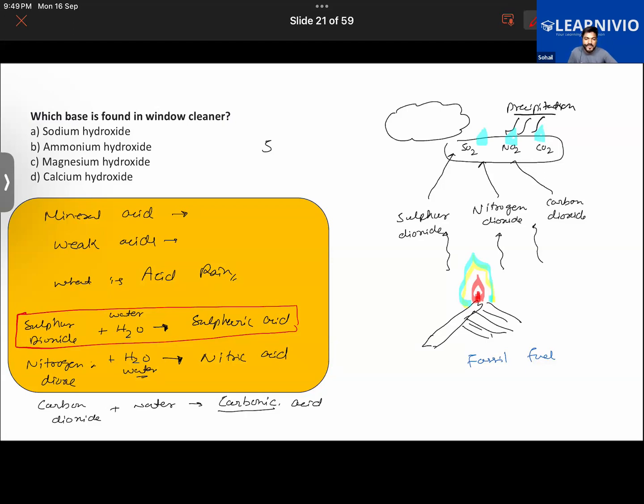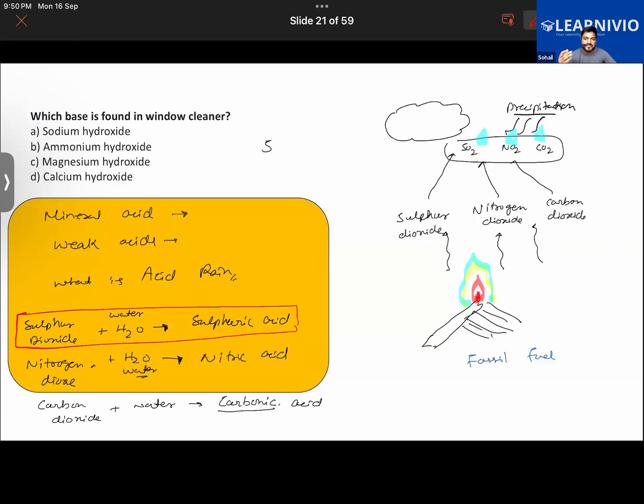We know that fishes and aquatic plants will be able to survive in a neutral medium. If the water is neutral, meaning it is not very acidic or basic, then they will be able to live in it properly. But acid rain will make the water of lakes, ponds, or rivers too acidic, because of which fish and other aquatic animals will get killed.